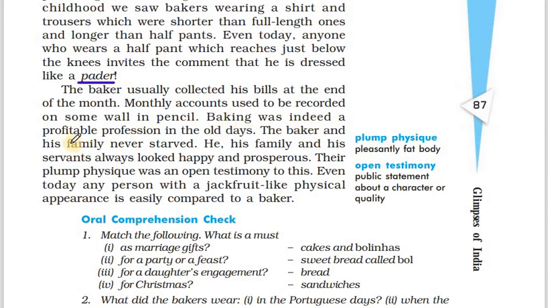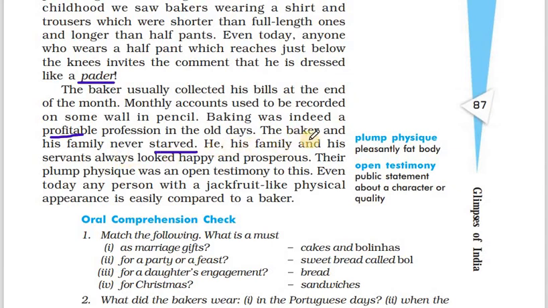Baking was indeed a profitable profession in the old days. It was very much profitable. He was able to make good money. The bakers used to make good money. That's why they say profitable. The baker and his family never starved. Starved means they never were short of food. They had enough food and they never had to go hungry.